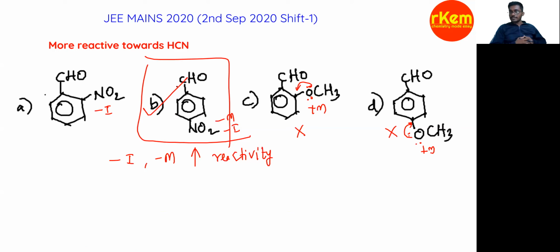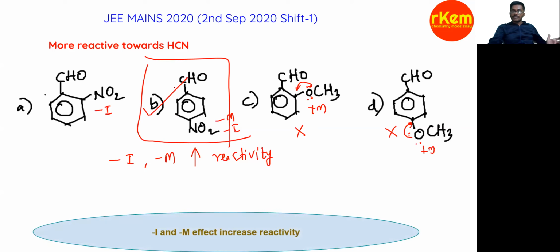If more withdrawing, the carbon has more positive character, so reactivity increases. Clear? So the final answer is option B, because the concept here is that minus I and minus M increase reactivity.